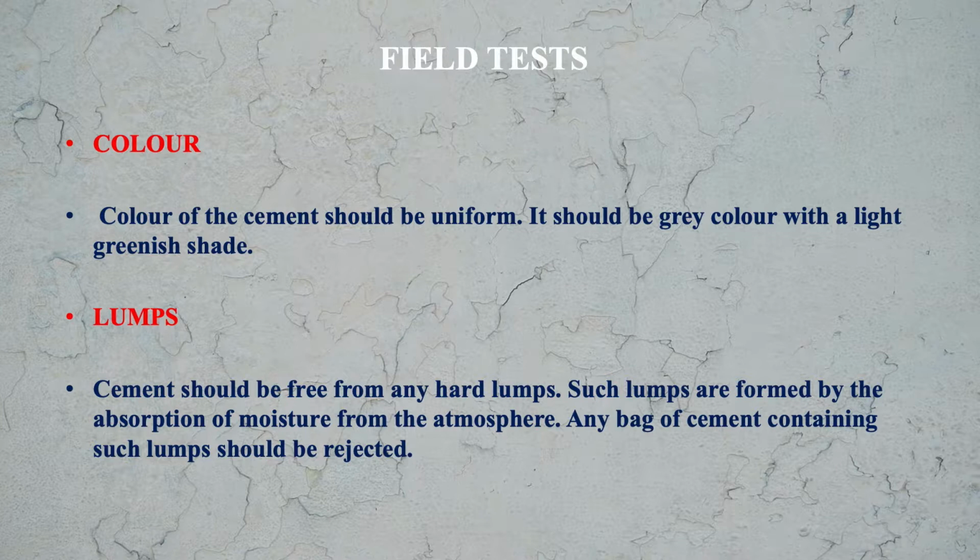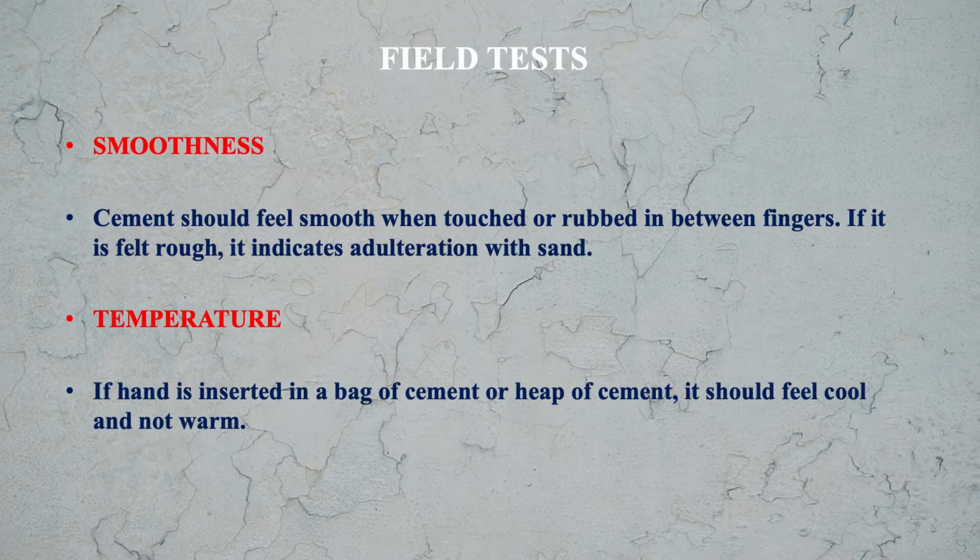Next is smoothness. We can check the smoothness of the cement. Cement should feel smooth when touched or rubbed between fingers. If it feels rough, it indicates adulteration with sand. Means somebody has done the adulteration and sand is mixed with the cement, then only you will feel the rough basically.